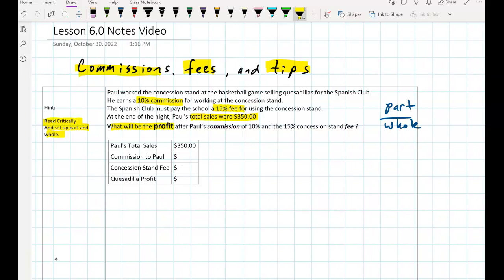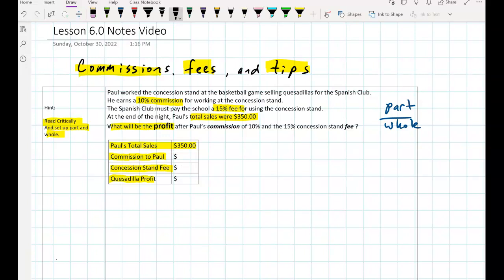Okay, make sure you copy this table down. We have Paul's total sales, the commission that gets paid to Paul, the concession stand fee that gets paid to the school, and then the profit from the quesadillas. And remember, profit, that's the amount that you make after you've paid your expenses. Let's get started. So, we know that Paul gets paid a 10% commission.